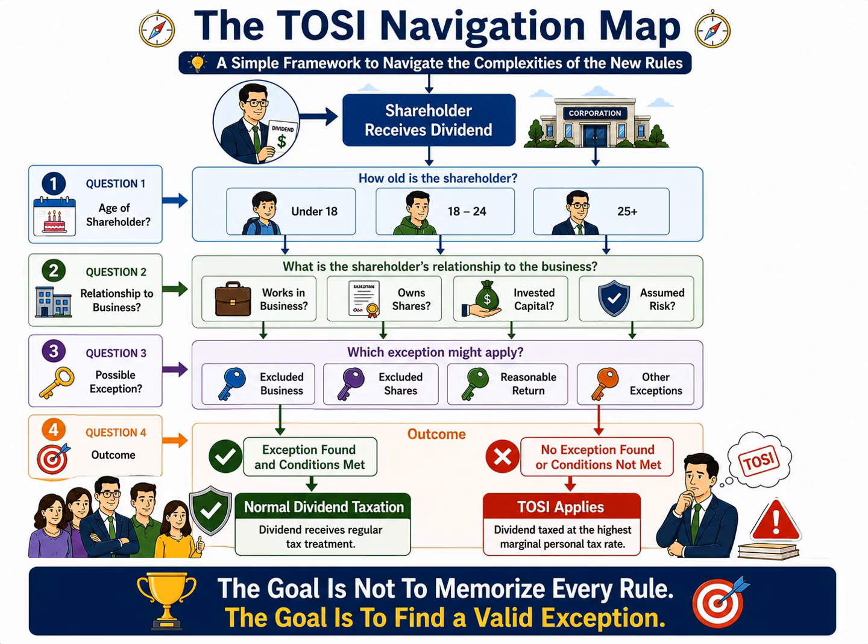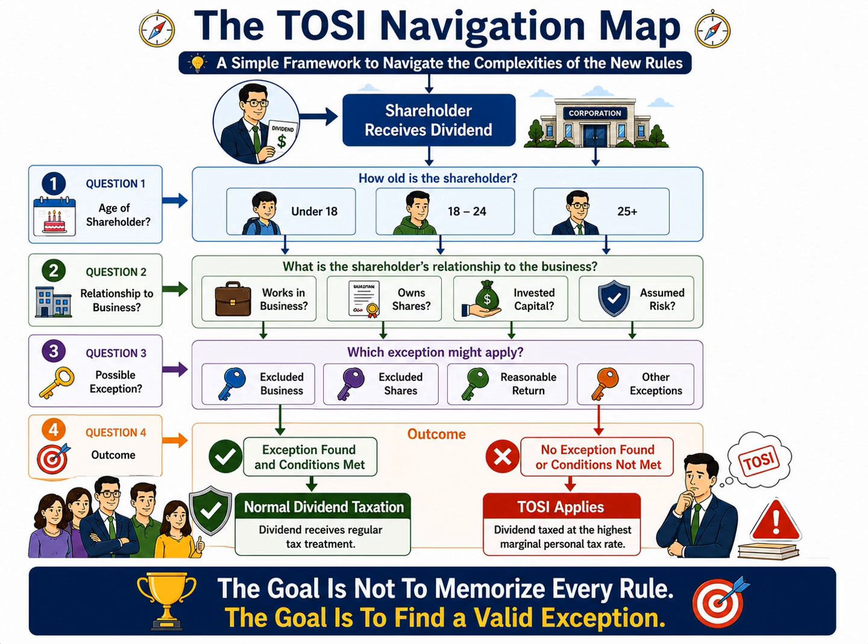Next, consider the shareholder's relationship to the business. Did they work in the business? Do they own shares directly? Did they invest capital into the corporation? Have they assumed financial risk by guaranteeing loans or exposing personal assets? These facts help determine whether there is a meaningful connection between the individual and the business.